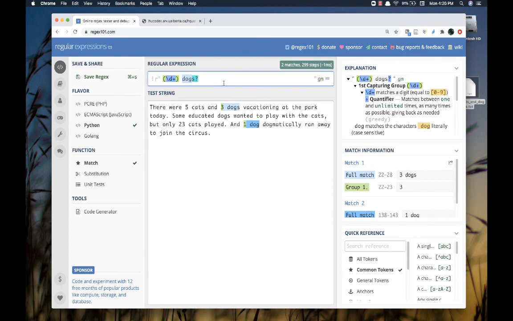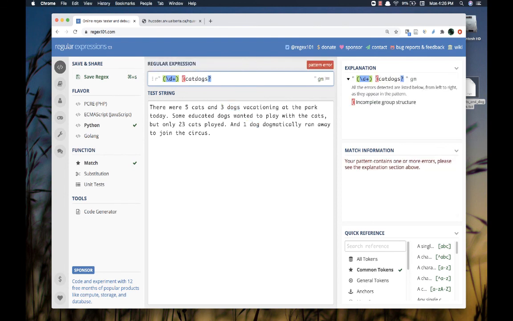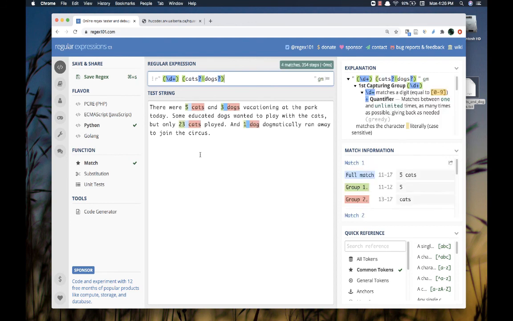Now, the way that I do alternation is that I have to create a group, and then I use that pipe character inside in order to match. So what I can say is cat, let's make that with an optional S, and then I put in that pipe character, and then I have DOG optional S, and I'll make that be a group.